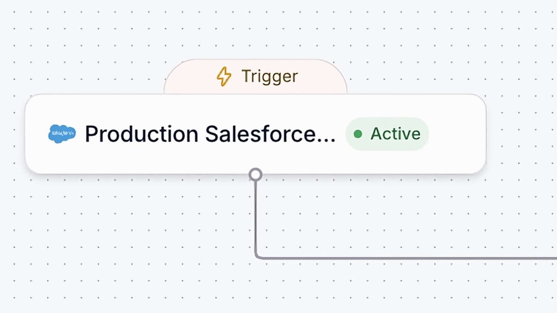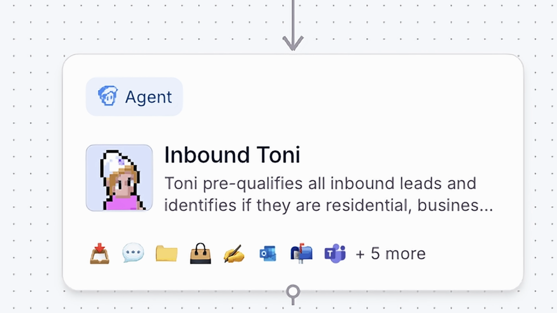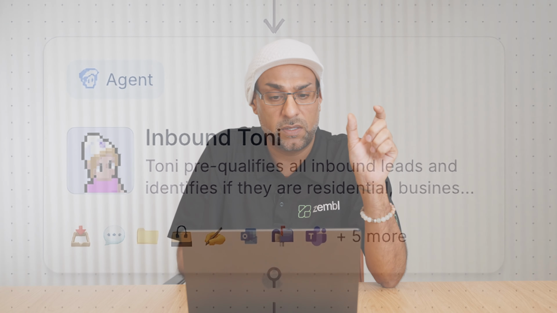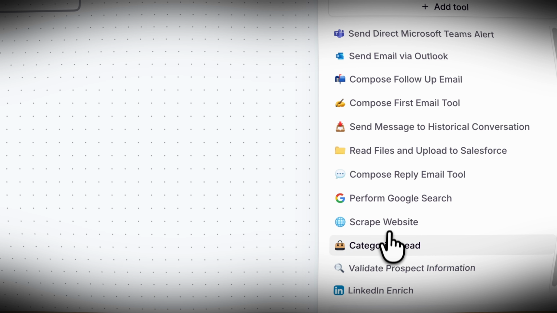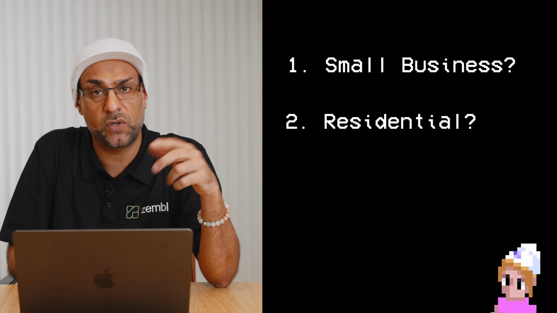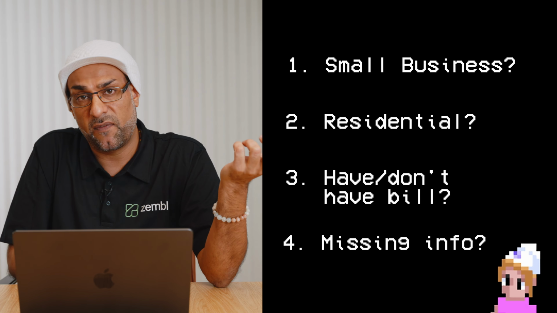TONI in Salesforce has its own queue. It's triggered from Salesforce. As soon as the lead goes in, it goes straight to TONI, and then TONI categorizes the lead. So that's one of the Relevance AI tools that we have built. And that categorization has certain logic to it in terms of if it's a small business, if it's a residential, do they have a bill, don't they have a bill, is some information missing, whatnot.